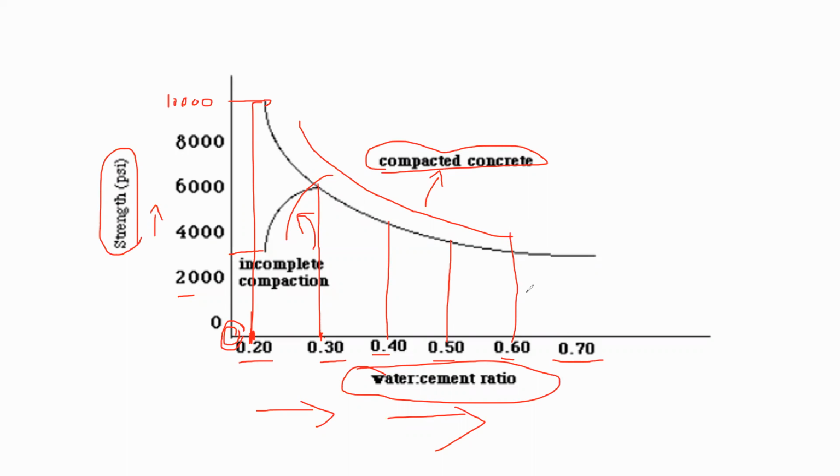Okay, so here you can see that for compacted concrete, as there is an increase in the water cement ratio, there is a decrease in the strength of concrete. It is going in this direction. So what does it mean? As the water cement ratio of the concrete mix increases in the compacted concrete, there is a decrease in the strength.